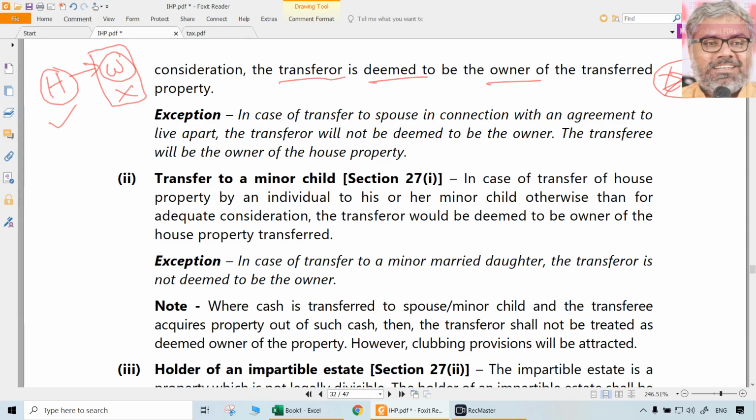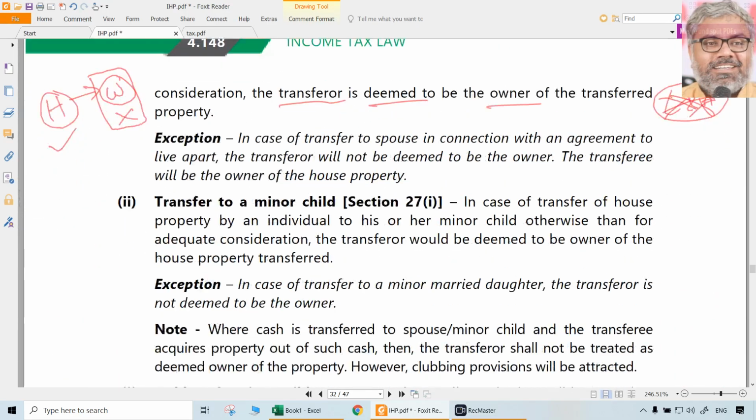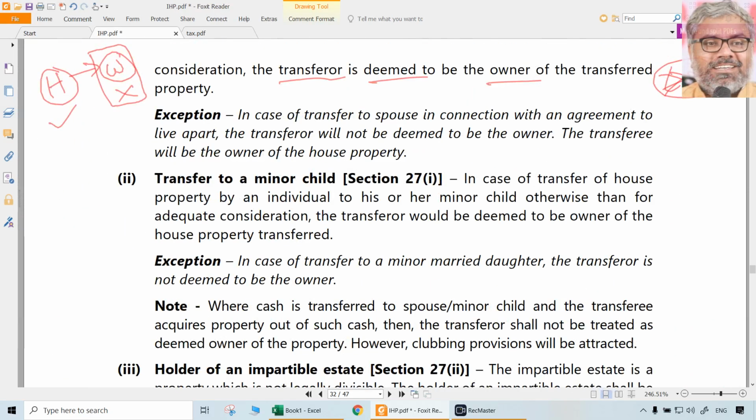The transfer is as good as invalid because Income Tax Act is ignoring the transfer. Though legally the transferee holds the property, Income Tax Act still says transferor is deemed to be the owner of the property. So all the assessment under section 22 here, because 22 requires a SSC to be owner of the property. So income from house property will be computed, everything happens, all the assessment, taxation, everything happens in whose hands? Transferor's hands. But is he the legal owner? No. Still, he is deemed to be the owner. That is section 27, one of the provisions.